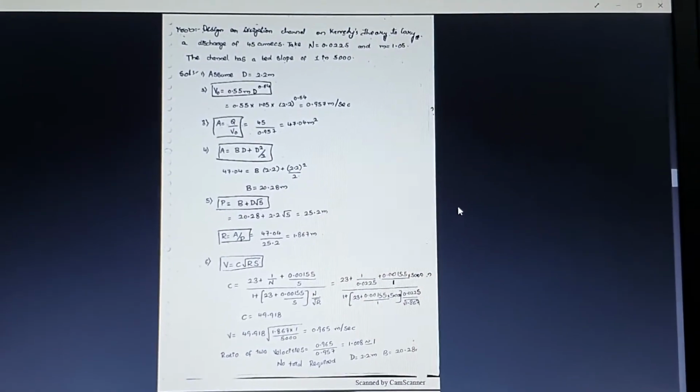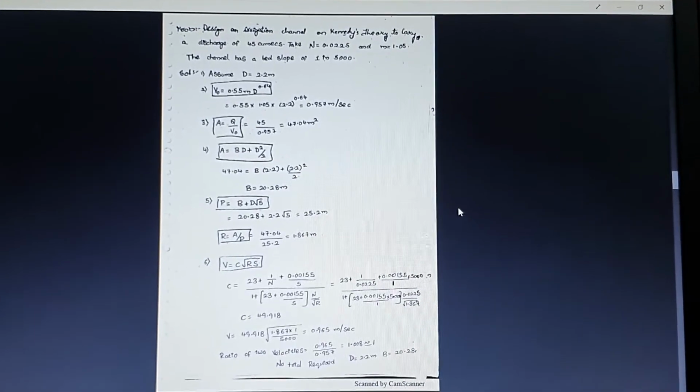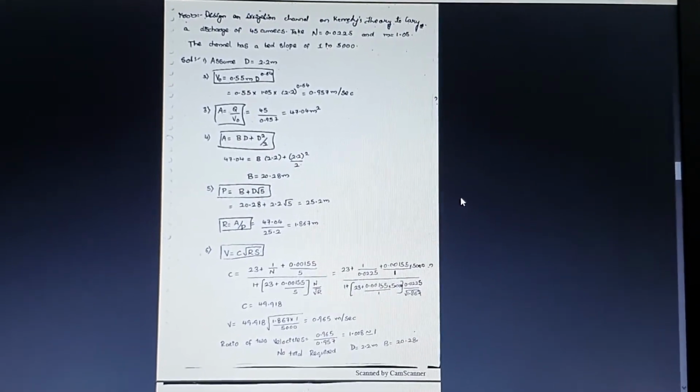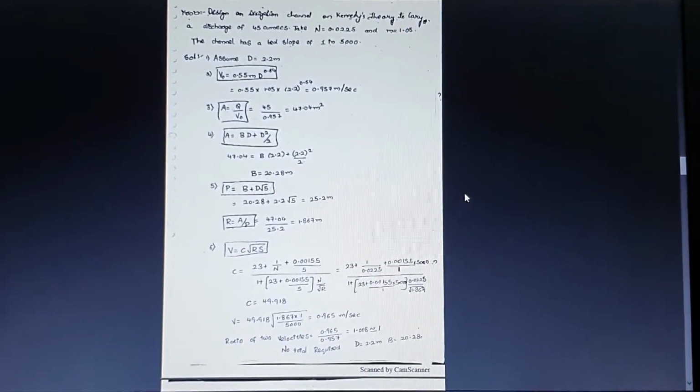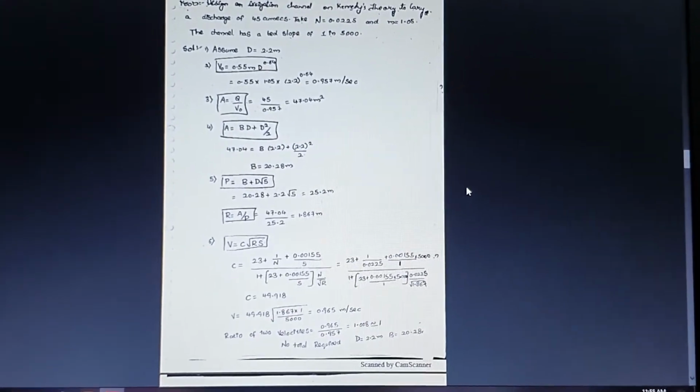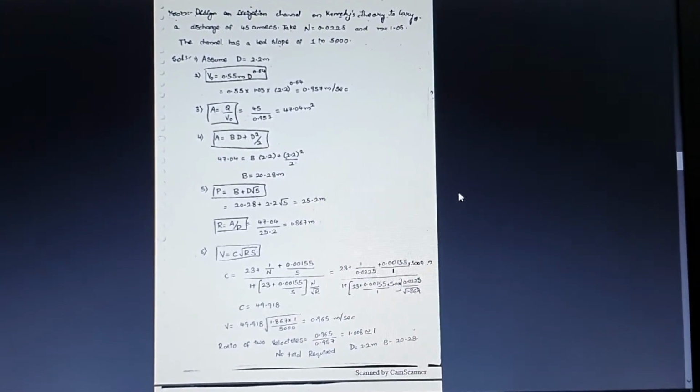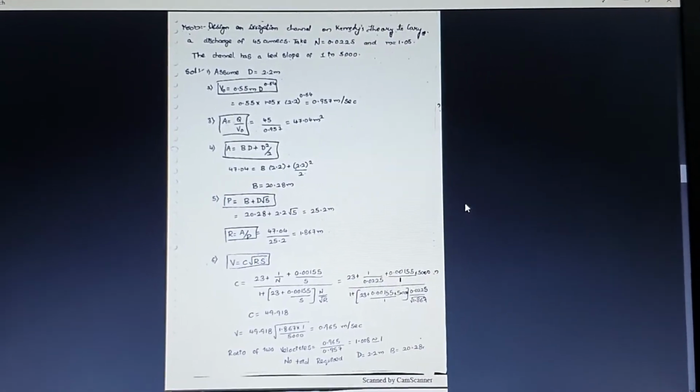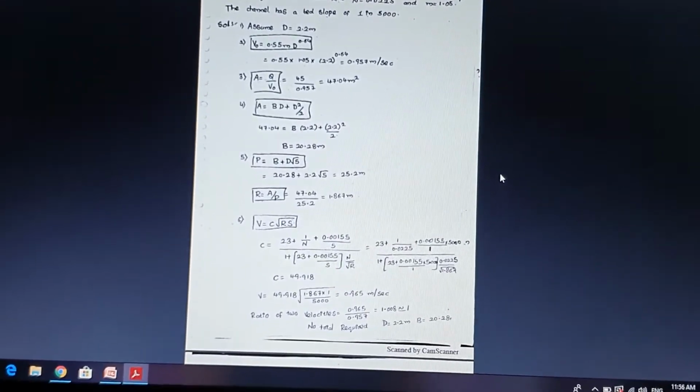V is equal to C into square root of RS. So R is equal to A by P, you will be getting the value as 1.867. Then the last step in Kennedy's theory case 1 is V is equal to C into square root of RS. So substituting the value of C, first we will be calculating the C, which is 23 plus 1 by N